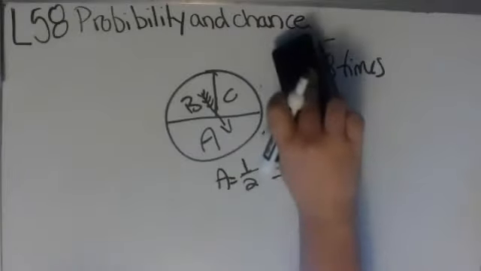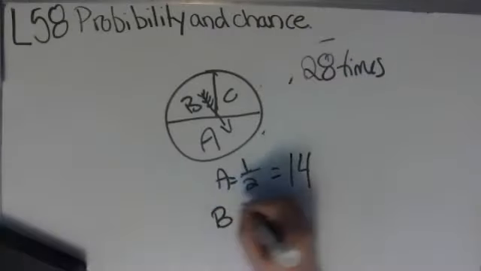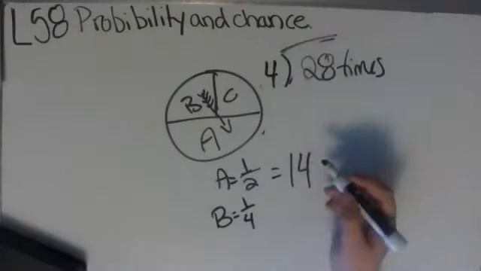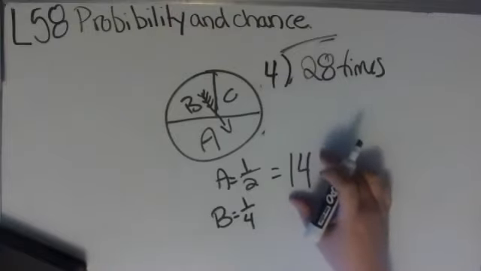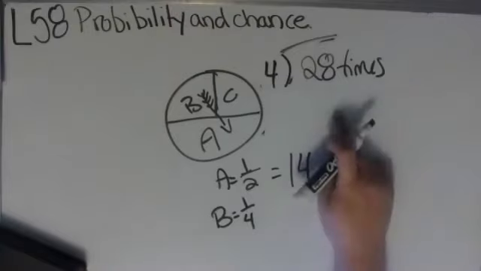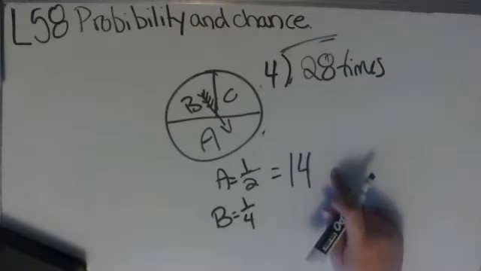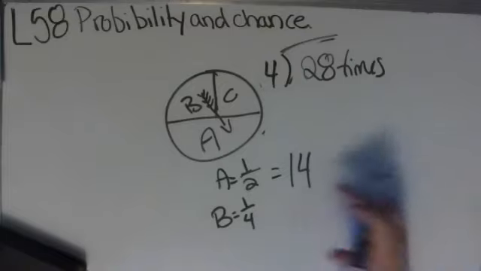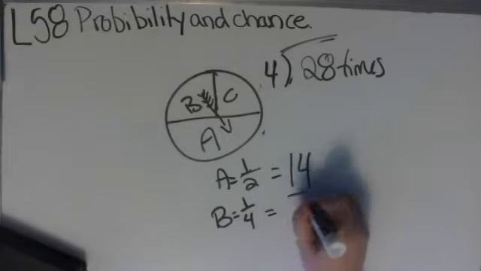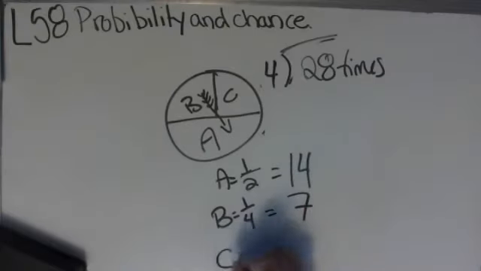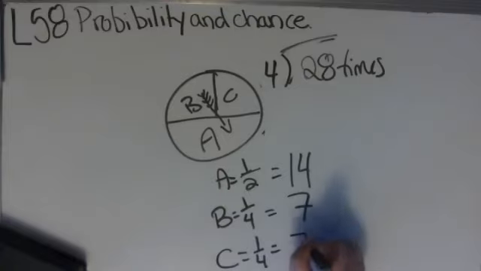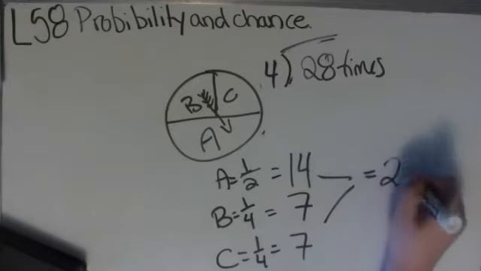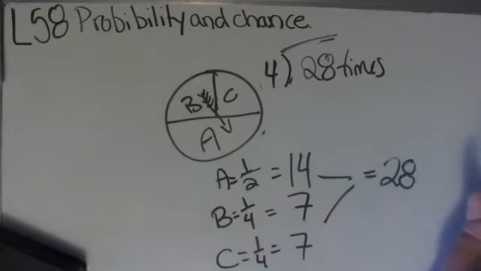Now, we also have to answer this for B and C. B, remember, was 1/4. So you would then take 28 and divide it by 4 to get the quarter. Or you can just look at 14 and say, I know 14 is half of 28. So if I half 14, I will get a quarter of 28, because a quarter is half of a half. So I'm going to half the half. Half of 14 is 7. And C, because it is the same, is 7. Now, I should know that this is correct because I should be able to add all of these together and get 28, which I can.